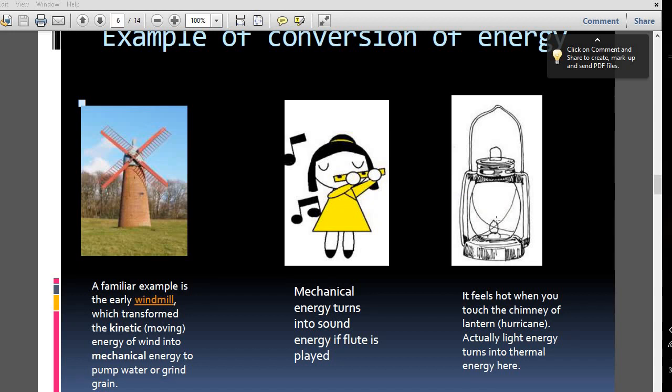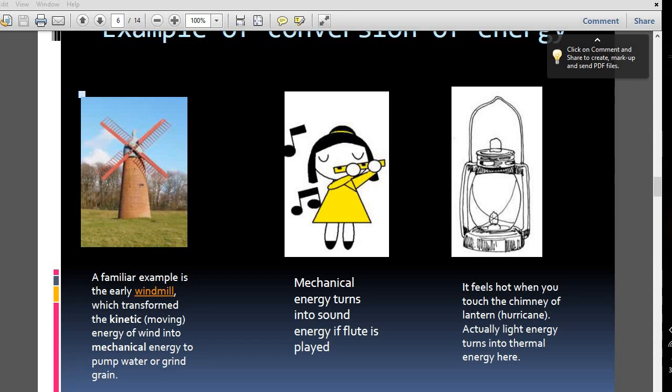And here is the conversion of thermal energy. It feels hot when you touch the chimney of a hurricane lantern, because light energy is converted to thermal energy. When you touch the hurricane lantern, you will feel some thermal energy.